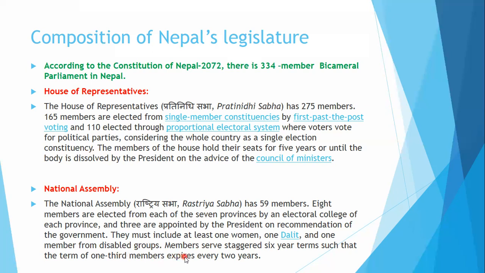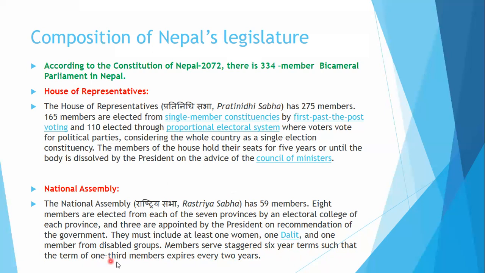And the National Assembly members have a tenure of 6 years. They can remain in the post for 6 years. But out of the 59 members, the term of 1/3 of the members expires every 2 years. In every 2 years, out of 59, the duration of 1/3 of the members will expire.